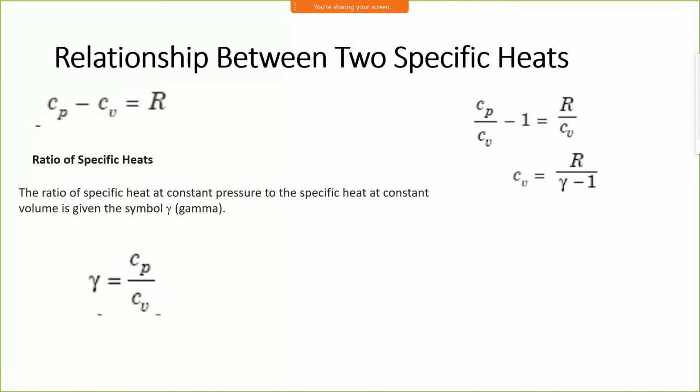Then if we take Cv common, then this equation becomes gamma minus 1. Okay, Cv is equal to R upon gamma minus 1. Look here, Cp upon Cv is gamma. Therefore, gamma minus 1 is equal to R upon Cv. Then if you take Cv to the left hand side and the other portion to the right hand side, it will become Cv is equal to R upon gamma minus 1.